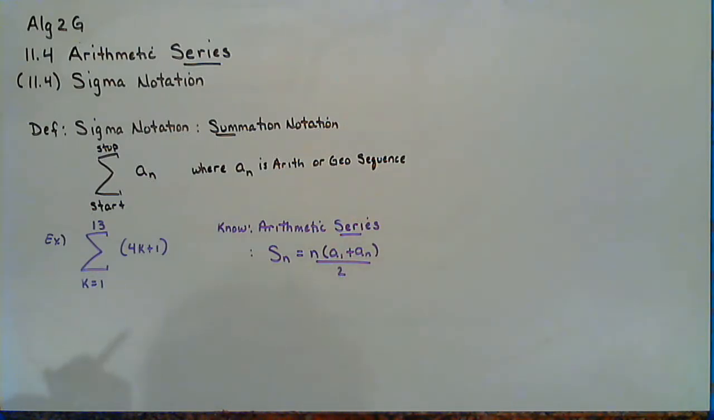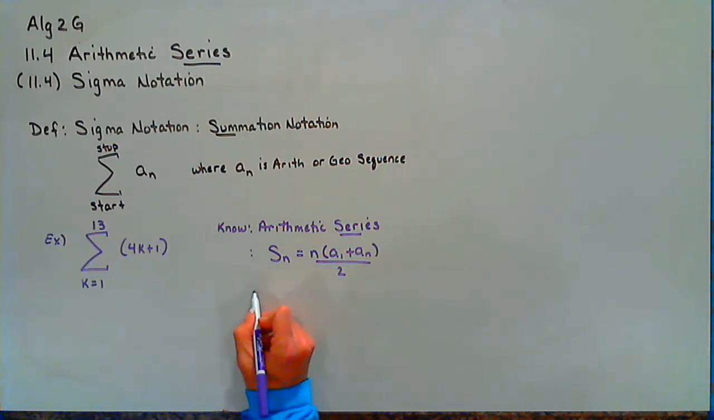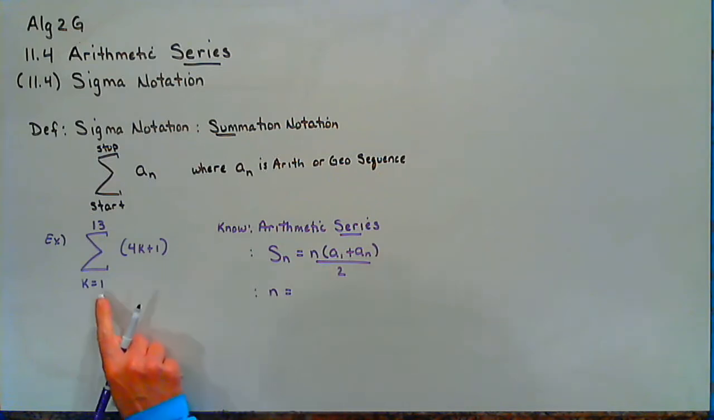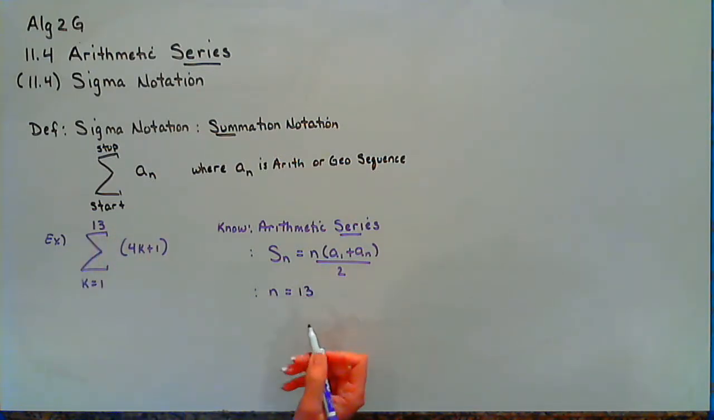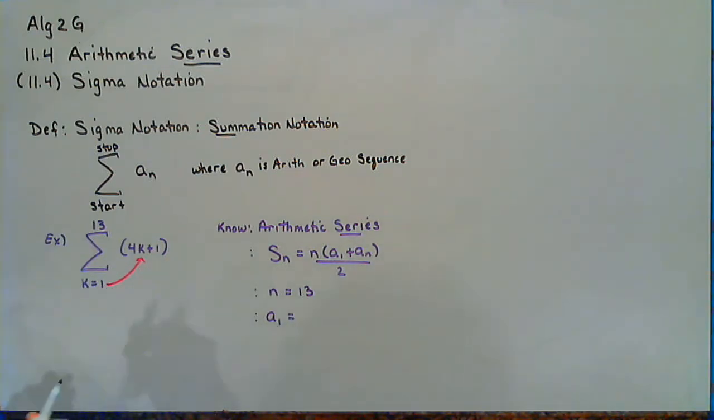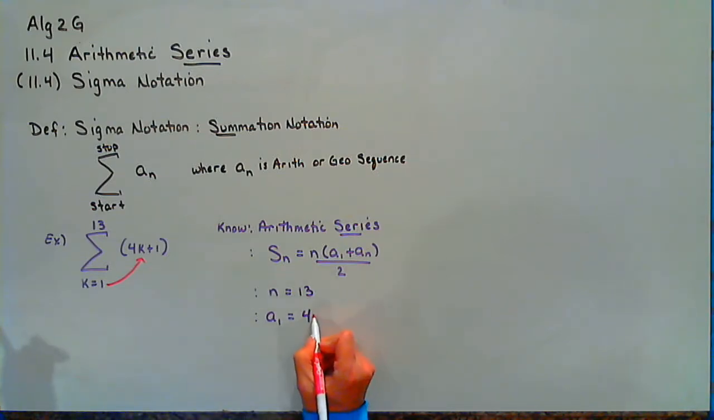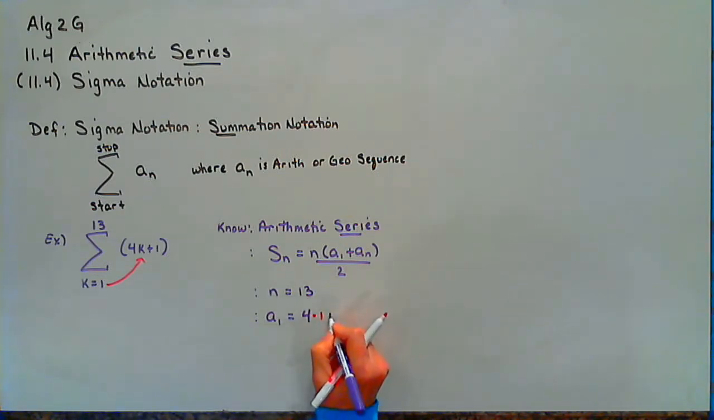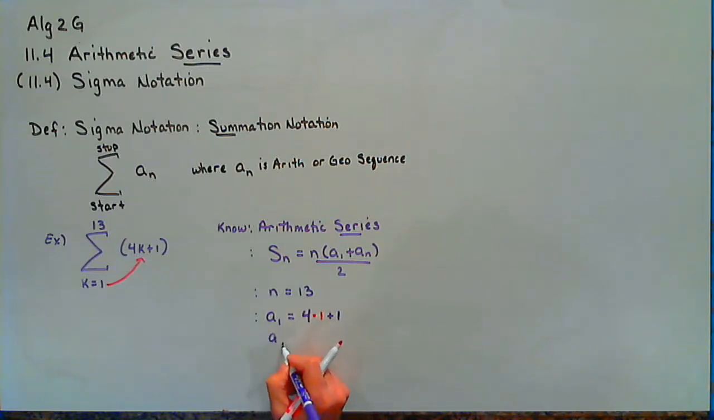And so let's figure out what we do know. We know how many terms there are. I'm going to have you for this year practice always starting from 1. So in this case, I have 13 terms. I know how to find the first term because it tells you to start with the number 1, so I substitute in the number 1. So our very first term is 5.